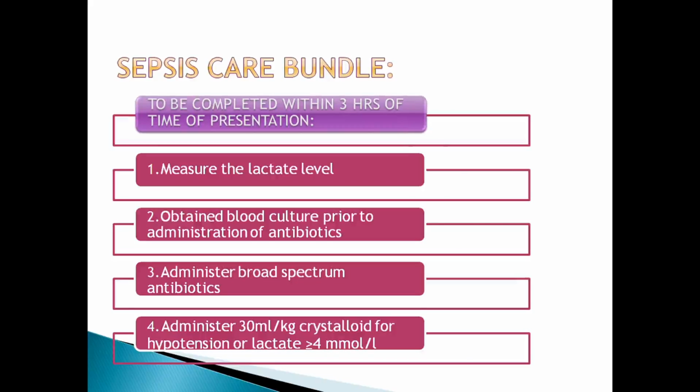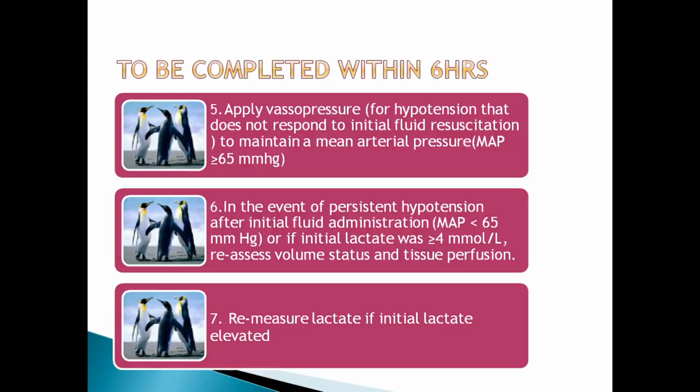The sepsis bundle is to be completed within 3 hours of presentation, that means measure lactate level, obtain blood culture prior to administration of antibiotics, administer broad spectrum antibiotics, and administer 30 ml per kg crystalloid for hypotension or lactate. Also to be completed within 6 hours: apply vasopressor for hypotension that does not respond to initial fluid resuscitation. In the event of persistent hypotension after initial fluid administration, or if initial lactate was more than 4 millimole per liter, remeasure the lactate if initial lactate is elevated.